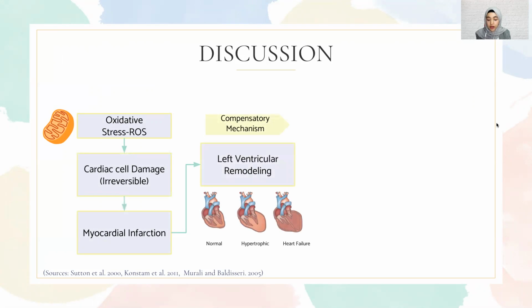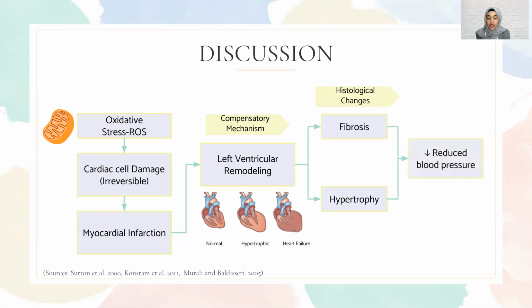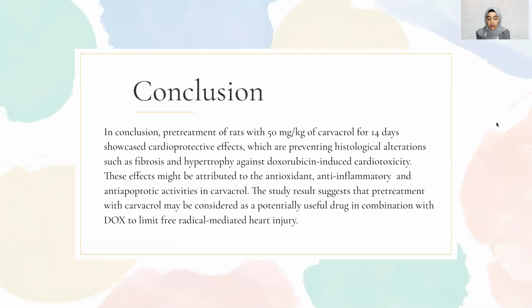In the initial phase after myocardial infarction, remodeling results from fibrotic repair of the necrotic area with scar formation, which is considered an adaptive response. However, beyond this stage, the remodeling process is mainly driven by cardiomyocyte hypertrophy in the non-infarcted area, and all of these changes result in progressive decline in ventricular performance as well as loss of contractility in the left ventricle, which causes a reduced blood pressure. It is suggested that Carvacrol was able to prevent oxidative stress damage by its antioxidant properties, which prevent free radical-induced tissue damage. In conclusion, pre-treatment of rats with 50 milligrams per kg of Carvacrol for 14 days showcased cardioprotective effects.